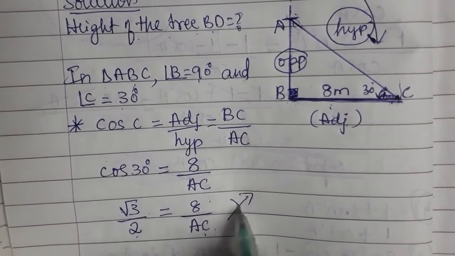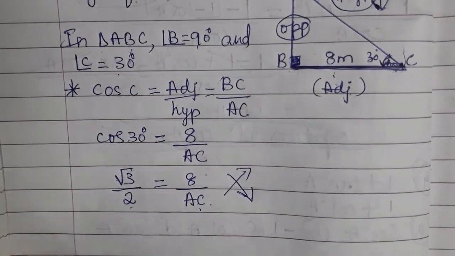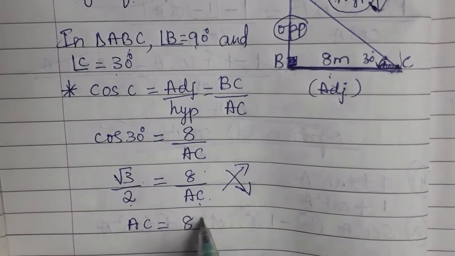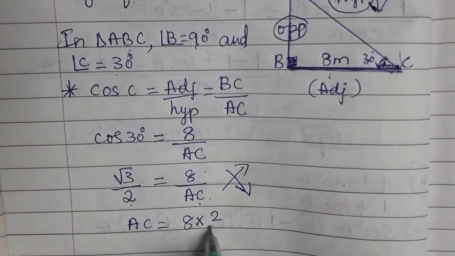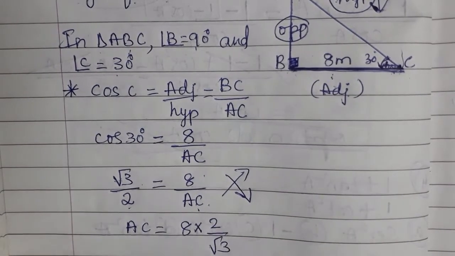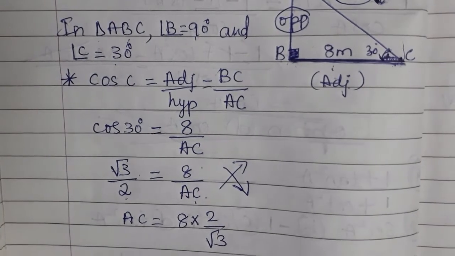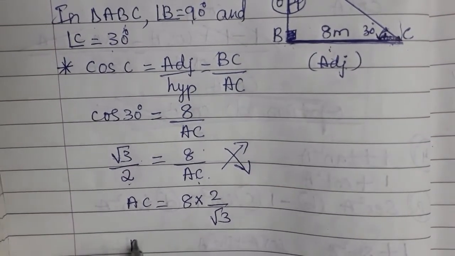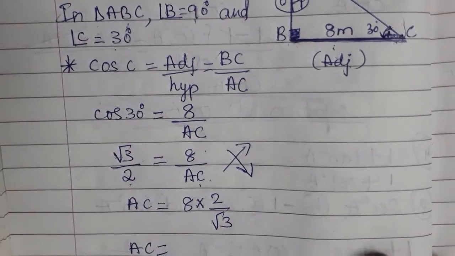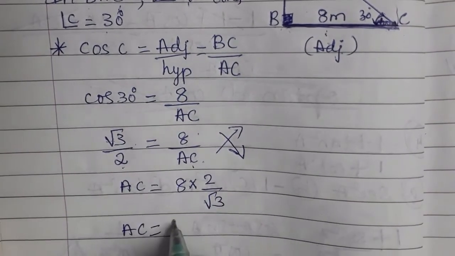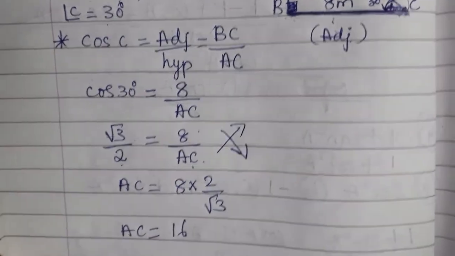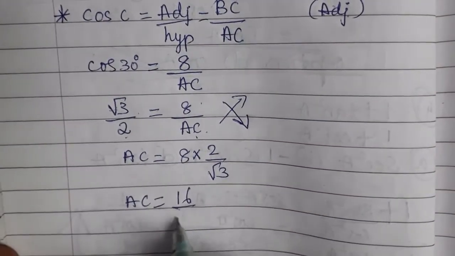So when you cross multiply, AC is equal to 8 into 2 by root 3. 8 2s are 16, so AC is 16 by root 3.